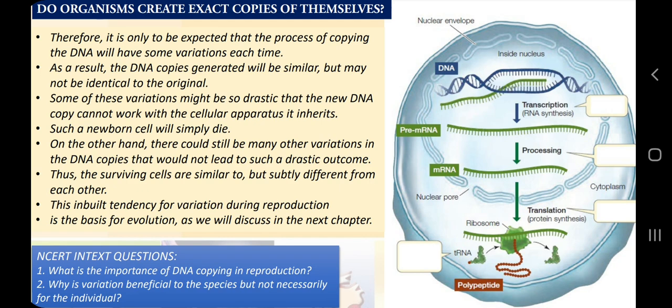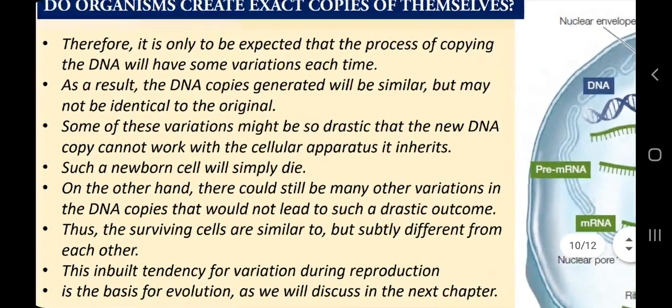And the diversity which you have learned in chapter number 7, diversity in living organisms in class 9, that diversity is because of the variation in DNA. So here how the variation is happening, here is a very simple idea. If you are able to get my point here, cells need to multiply, the DNA can store the genetic information, DNA expresses its information by making RNA and by making proteins. And if DNA has any small change during DNA copying, it is going to affect ultimately the proteins, and that change we can say is the mutation.